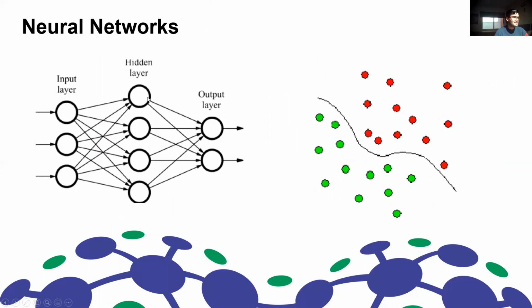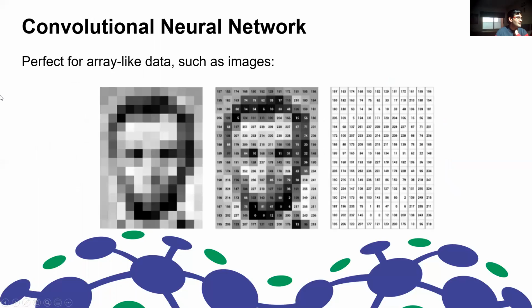And what we get is a more complex data separator, like in this plot. So we can think of a neural network as a function approximator that allows us to separate data in a very interesting way.